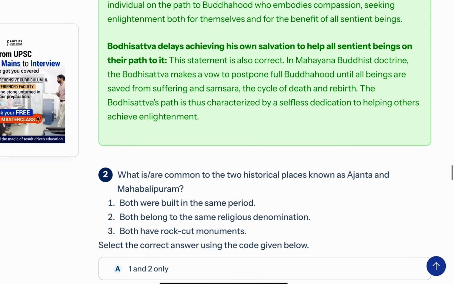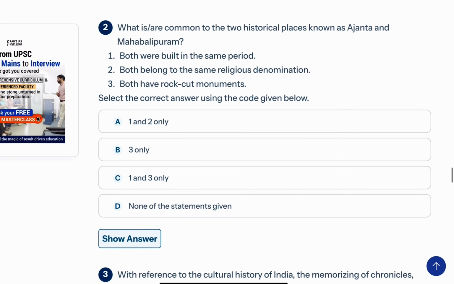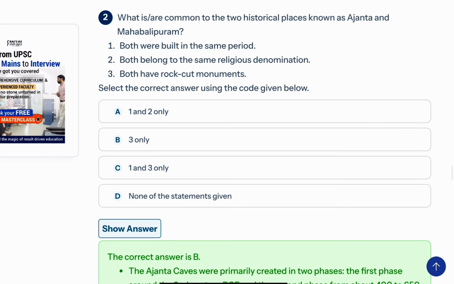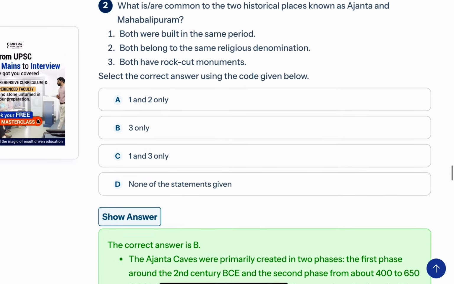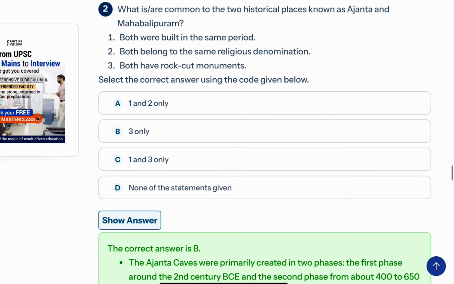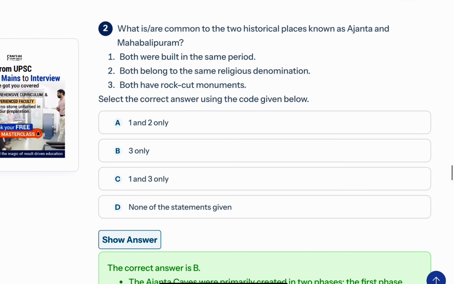Coming to question number two: what is common to two historical places known as Ajanta and Mahabalipuram? The correct answer is 3. Both have rock cut monuments. Both were built in the same period? No. Both belong to the same religious denomination? No. So again, just write it in architecture of ancient India as Ajanta and Mahabalipuram.